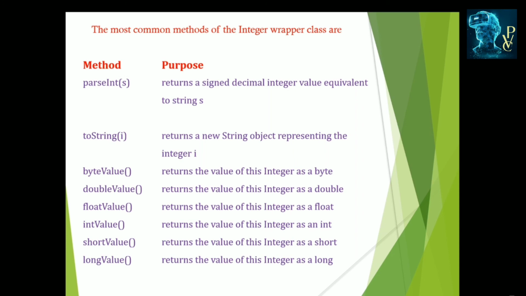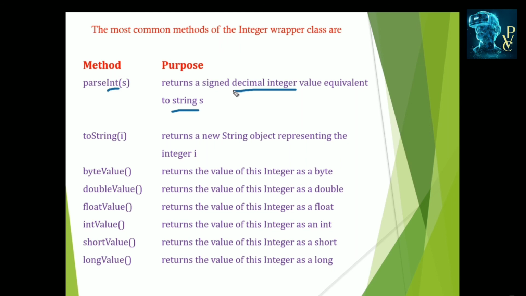Here I specified the numeric Integer wrapper class methods, that is parseInt. When we are using the integer type, we use parseInt, which returns a signed integer value equivalent to the string, which you want to convert from the string type into decimal form.